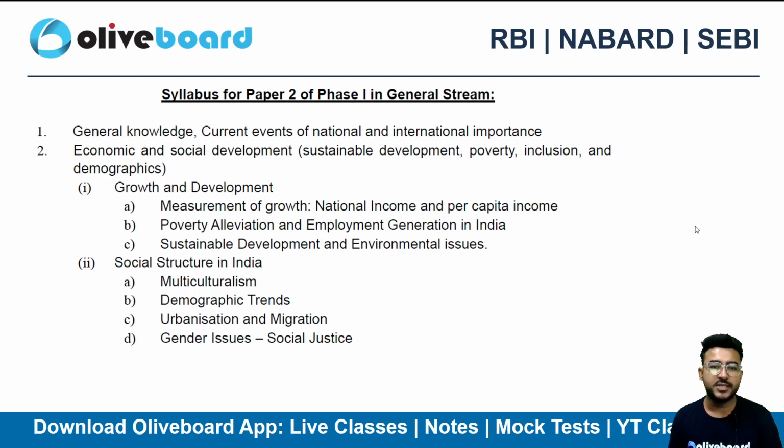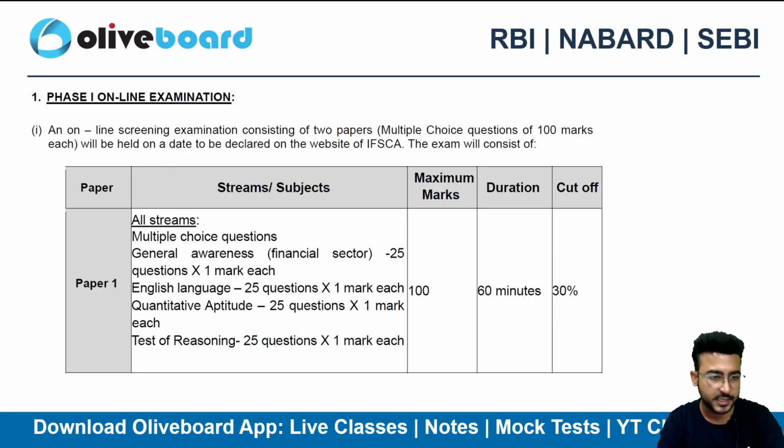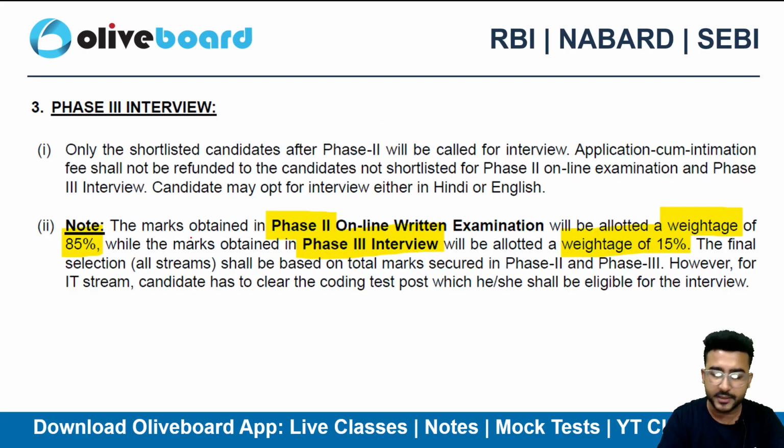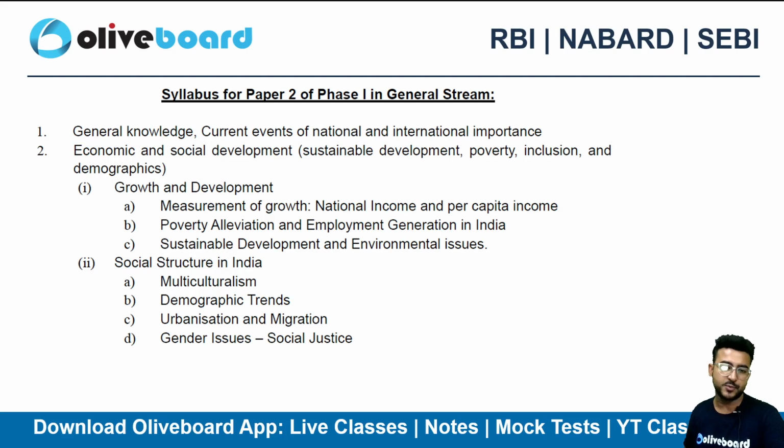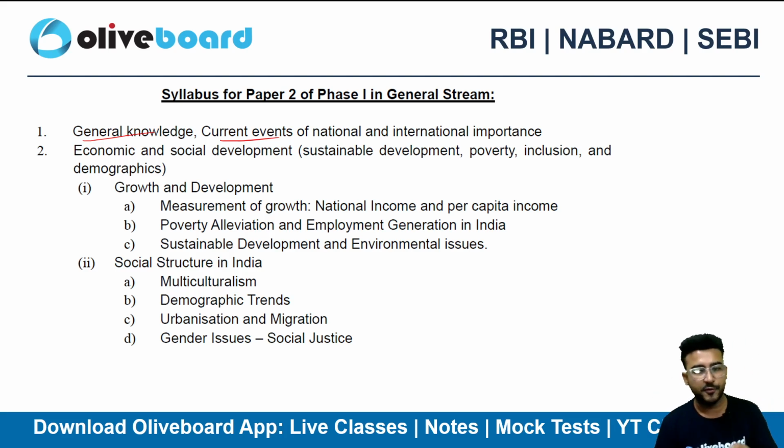Here you can see that general knowledge and current affairs of national and international importance is also there. I can say that this is very good, because in your paper 1 you are already studying general awareness, right? And again in paper 2 of the same phase 1, you need to have a look at general awareness and current affairs related to national and international importance. So this will compound. Whatever you are studying for paper 1 will be helpful for paper 2 as well because of this first topic.